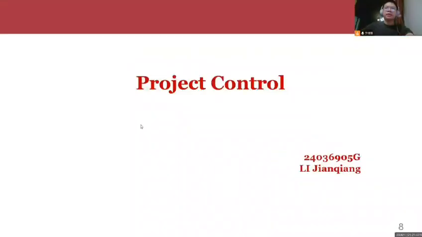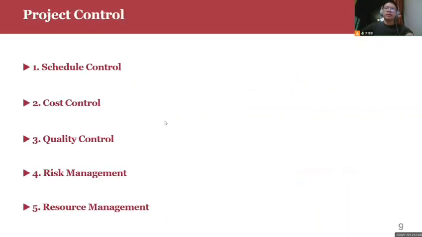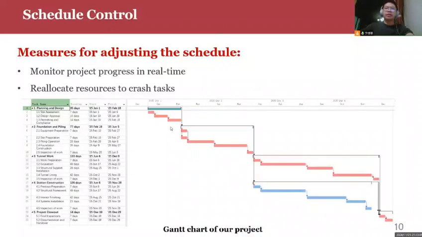My name is Li Jianqiang, and I will present the content on project control. I will discuss project control from 5 aspects. First, I will talk about the content of schedule control. This is a Gantt chart of our project. Considering the potential project delays, we need to take measures to adjust the schedules. One is to monitor project progress, and the other is to reallocate resources to fresh tasks.